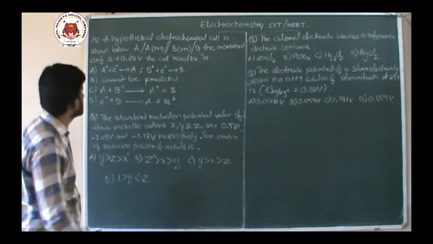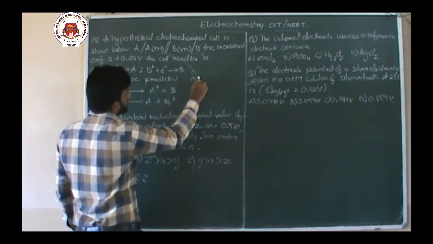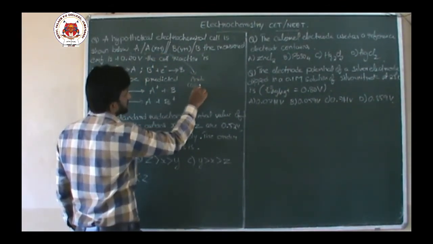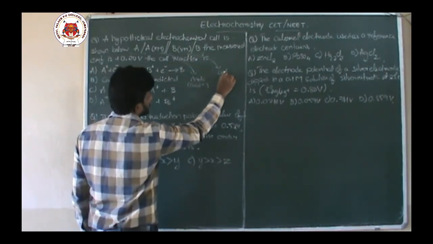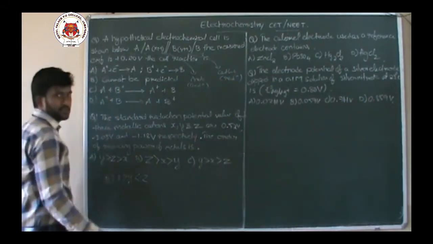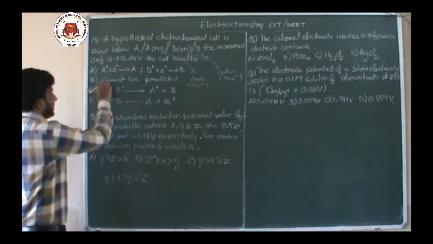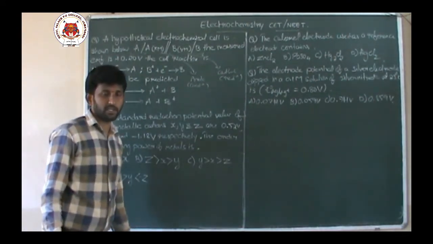Is that true? Right? Because this is anode, oxidation according to IPS representation. It is cathode, reduction. So, is that right? Yes. Option C is correct, because A undergo oxidation, B undergo reduction.